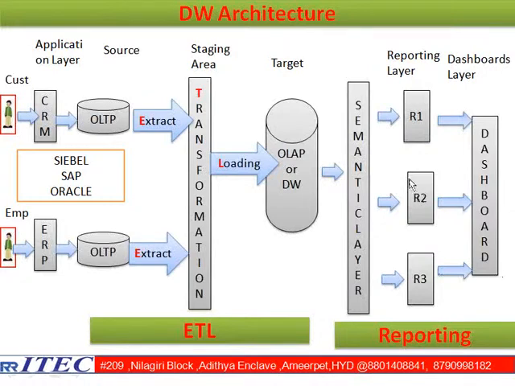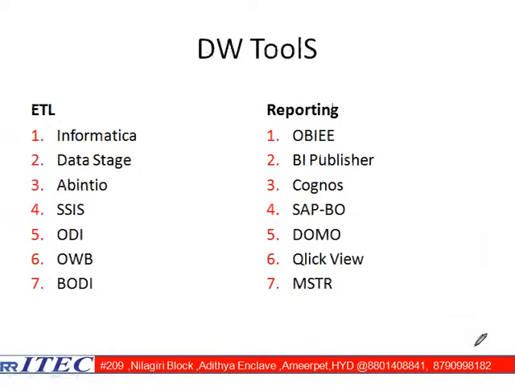Now let us move on to the next point. Your data warehouse team always consists of two types of teams. One team is called the ETL team. The second team is called the reporting team. So that is the reason the tools also divide into two types. One is called ETL tools. The second is called reporting tools.